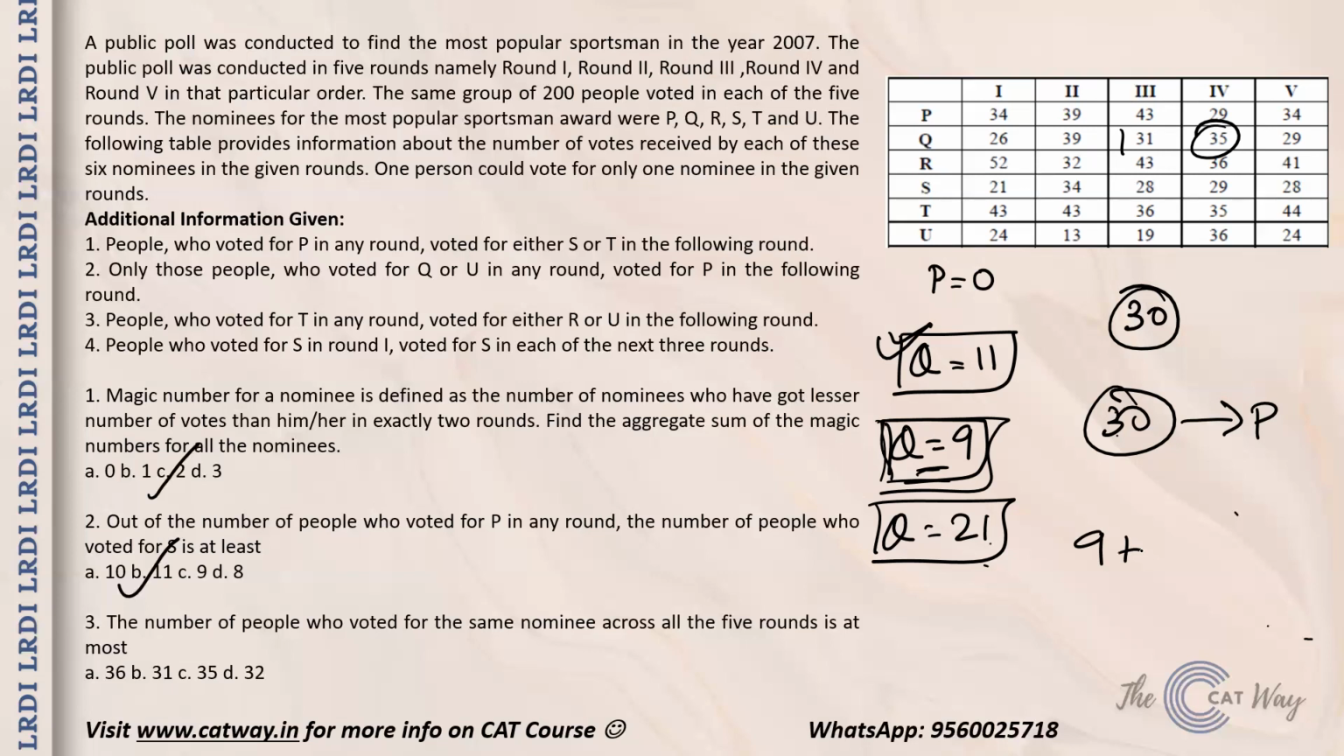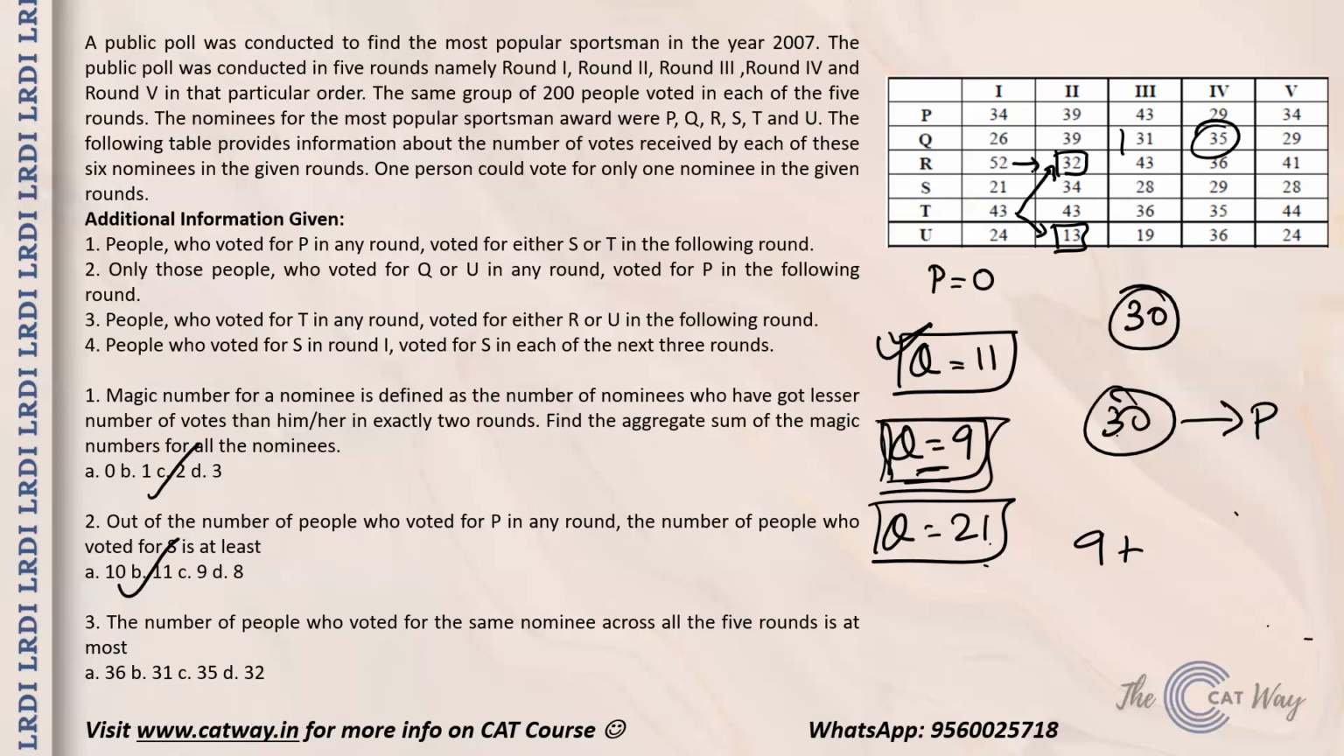Now talk about R. If you check on the same lines, guys, the people who voted for T in any round voted for either R or U in the next round. T has 43 votes. And how many votes do R and U have in the next round? They have 32 plus 13, that is 45 votes. So out of 43 people, if 13 go over here, T will be left with 30 votes. Those 30 votes will be going over here. That means the remaining 2 votes came from over here.